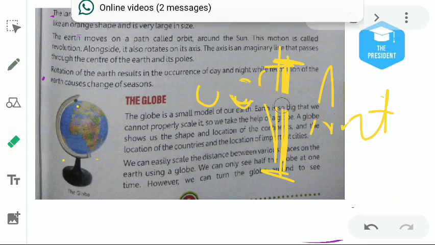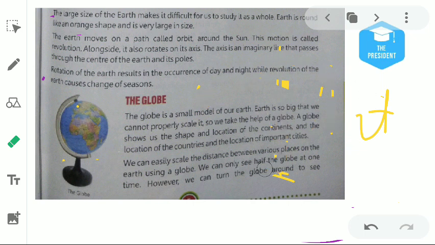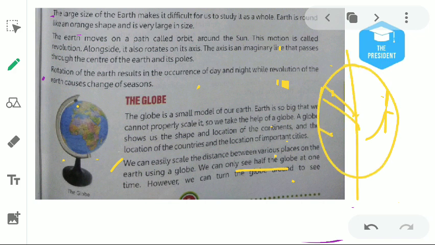Important cities. We can easily scale the distance between various places on the earth using the globe. We can only see half the globe at one time. However, we can turn the globe around to see the other side. Means at one time we can see only half portion of the globe, and if we want to see the other side of the globe, we have to rotate it.